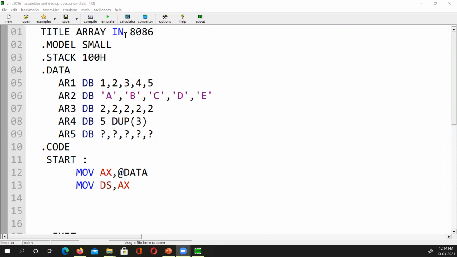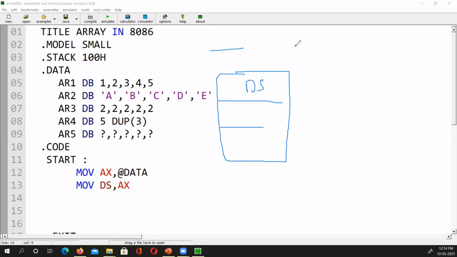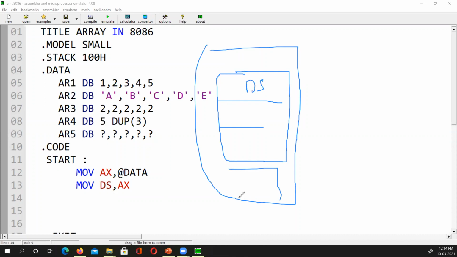Data is our arrays. No, this is our RAM and this is our data segment. Because our RAM is bigger, it could have many data segments, many code segments, and another data segment, code segment, for example, and all that. So what is the address of that data segment?